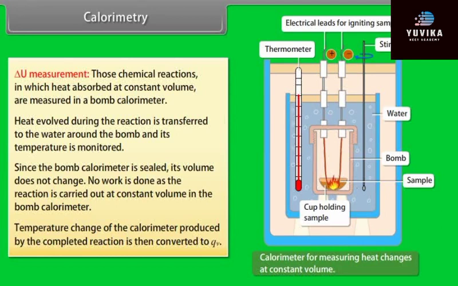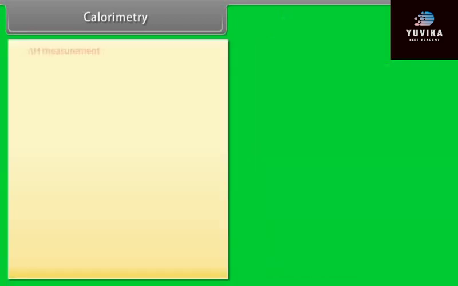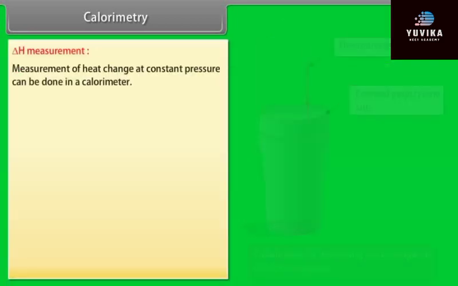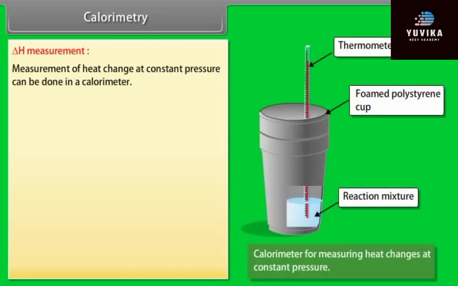Temperature change of the calorimeter produced by the completed reaction is then converted to QV. Delta H measurement. Measurement of heat change at constant pressure can be done in a calorimeter.